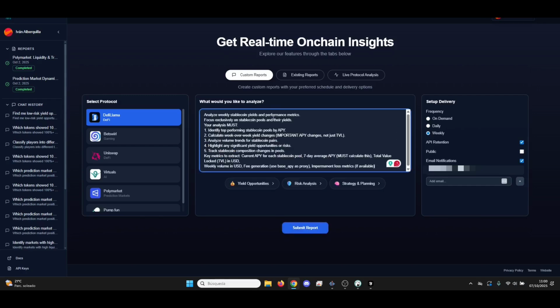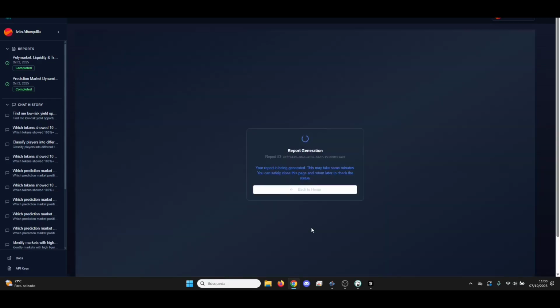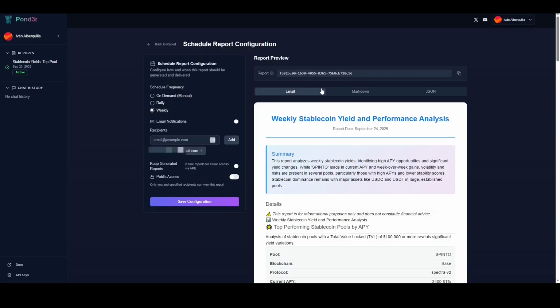Now I'll enter my prompt. I'm asking for a weekly analysis of stablecoin yields, focusing on performance changes and trends over the last 7 days. This gives our AI clear instructions for what to research and analyze. Then I'll submit the report request. This generation process typically takes up to 3 minutes, so I've fast-forwarded to the results.